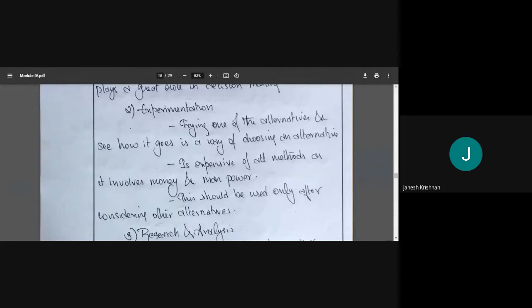And if it is not a success, we have to try another alternative. So if the 10th alternative is a failure, we'll select the 6th alternative and try it. If it is again a failure, we'll go for the 4th. Like that we'll be repeating, trying one alternative and seeing what it does. Because we are implementing it, it is a very expensive process. This should be used only after considering other alternatives. Once all the other alternatives are considered, when only one or two are remaining, we'll use this method.